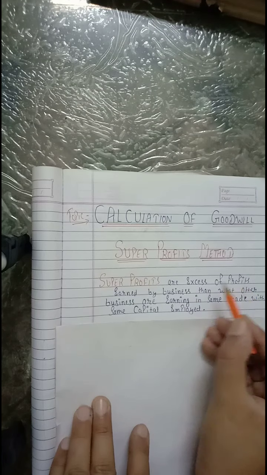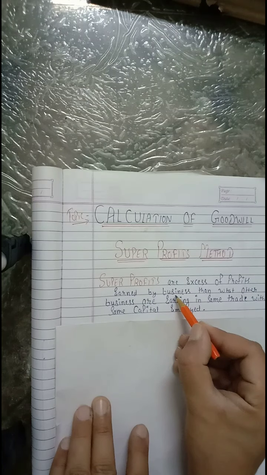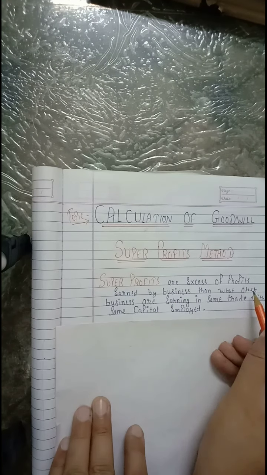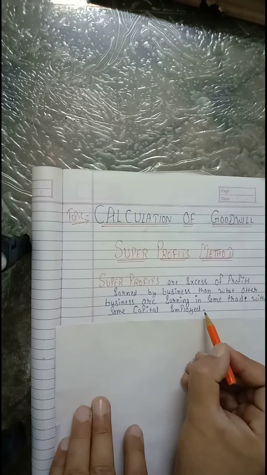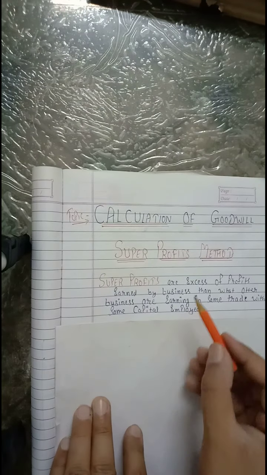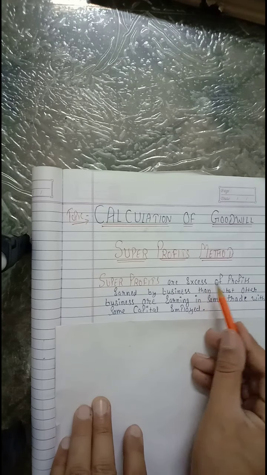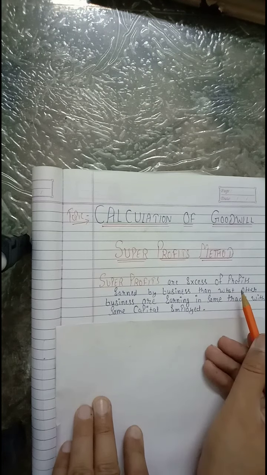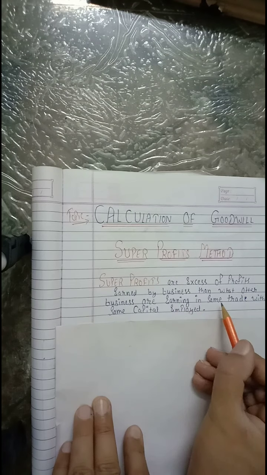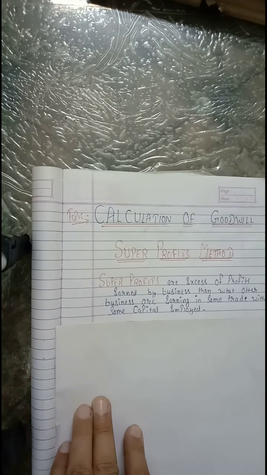Super profits are excess of profits earned by a particular business than what other businesses are earning in same trade with the same capital employed. So super profit is just excess or the extra profits earned by a particular business than what other businesses are earning in the same trade with the same capital employed.